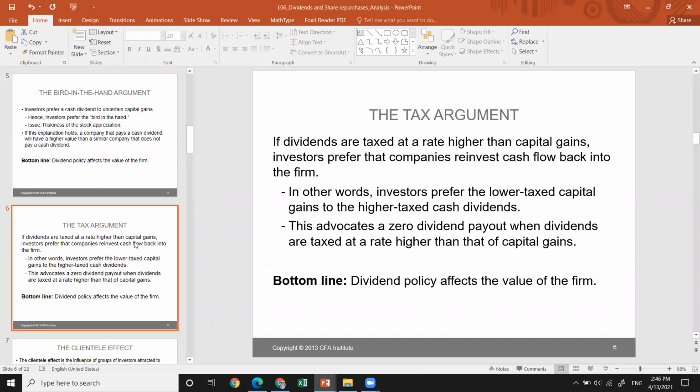Or if the dividends are taxed at a lower rate in contrast to the capital gains, then the investors prefer to get higher cash dividend-oriented stocks rather than just waiting for stock appreciation. So the bottom line here as well: the dividend policy exerts an impact on the value of the firm.